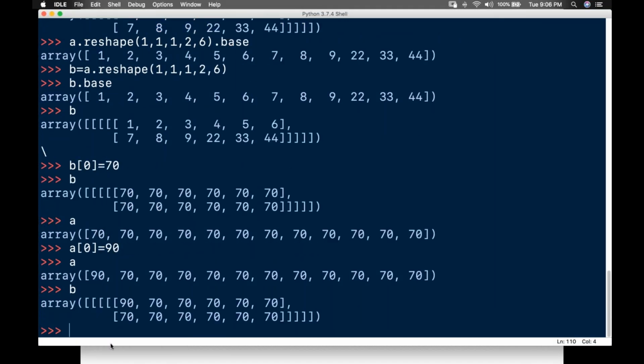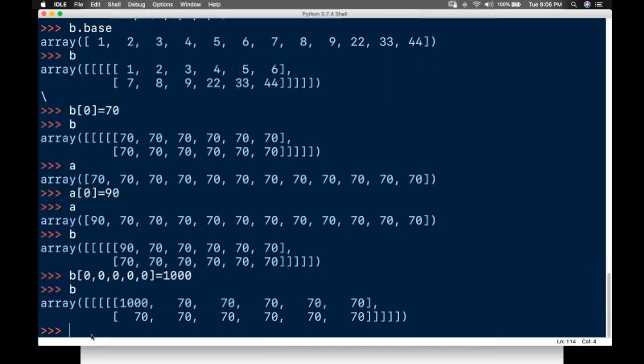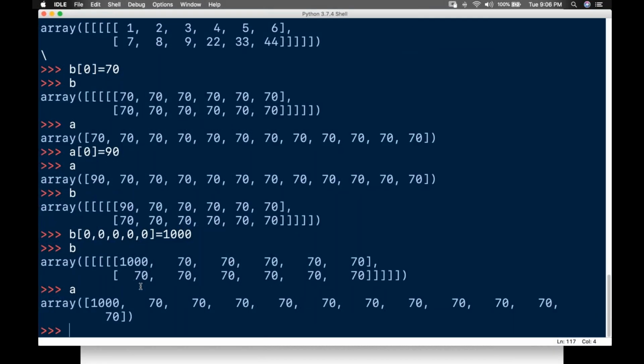Since B is 5 dimension, to change B I need to write B of 0 comma 0 comma 0 comma 0 comma 0 equals 100, or whatever it is. So B changes here, A changes here, it is affecting it. Then it is called a view. Got it?